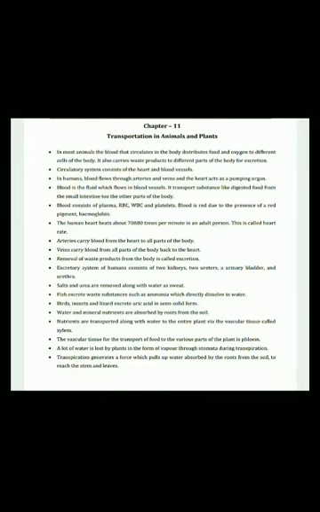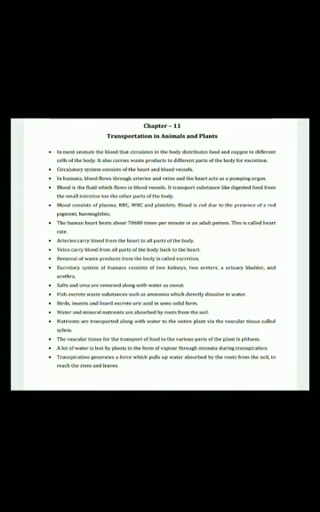In humans, blood flows through arteries and veins, and the heart acts as a pumping organ. Blood is the fluid which flows in blood vessels. It transports substances like digested food from the small intestine to the other parts of the body. Thus, we get energy when we eat food, right? Blood consists of plasma, RBC, WBC, and platelets. So, four substances are there in blood.